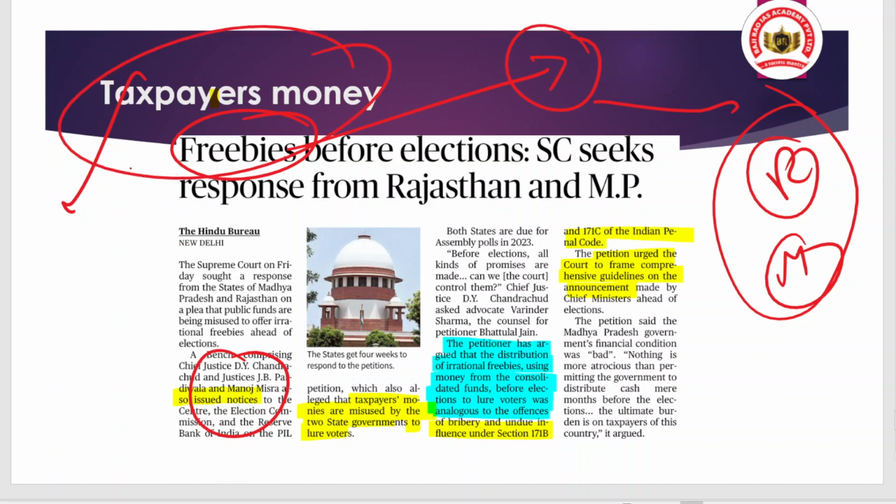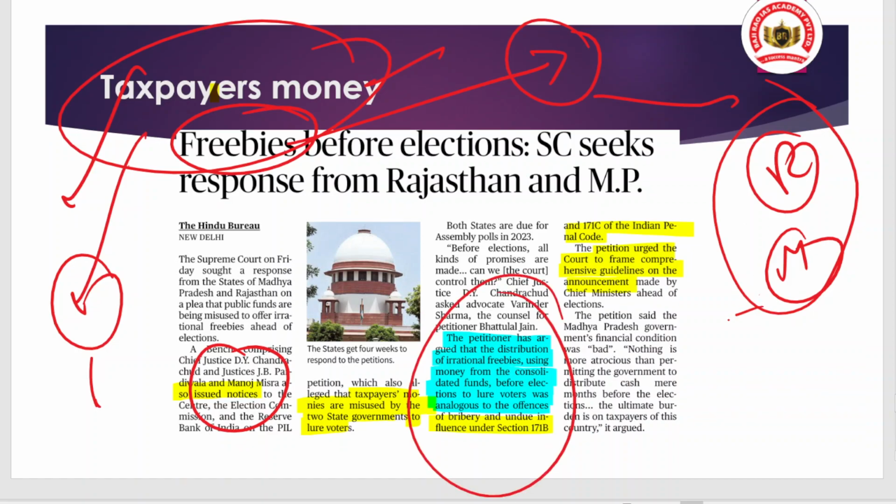Okay, and if these freebies were invested in capital formation, then there would be more benefits in the coming future, like the establishment of hospitals, educational institutes, and many more things. So that is the point here. Okay, so you have to understand this context.